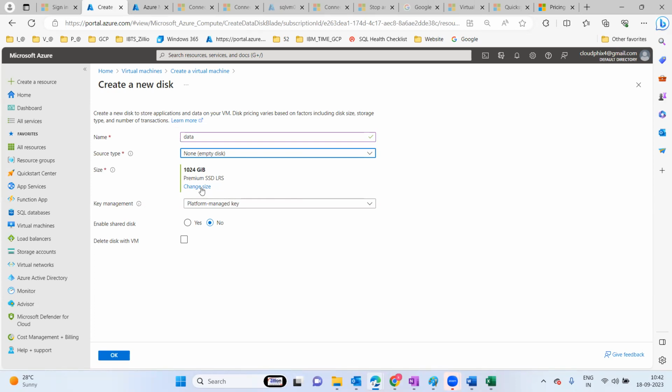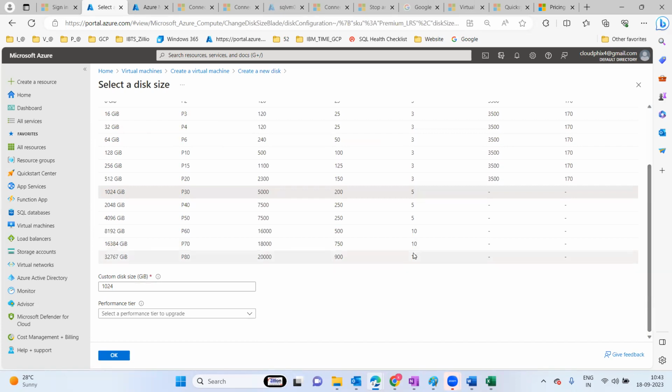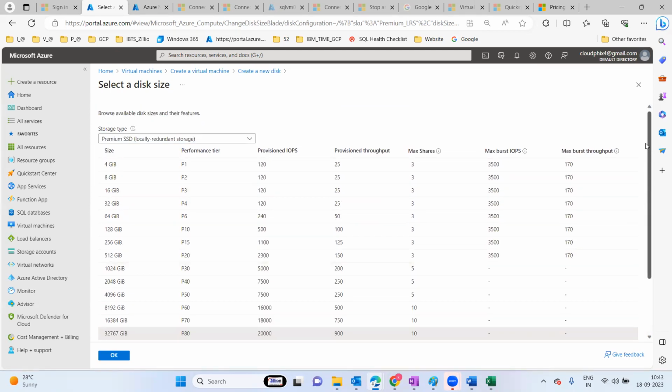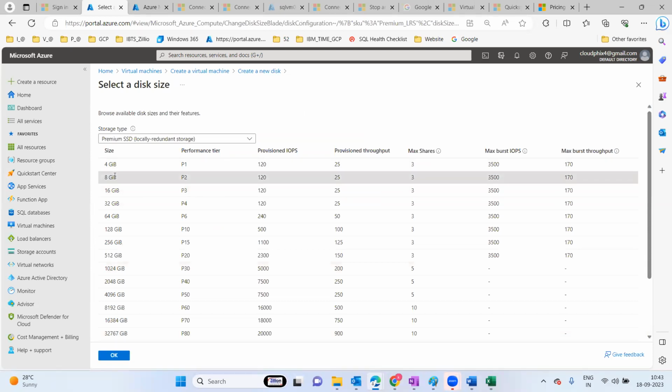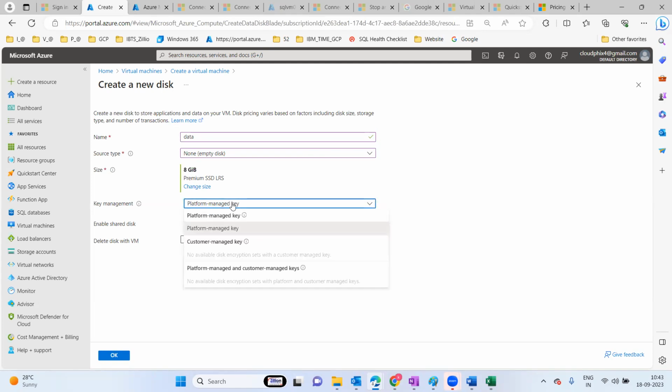Here is the option: 1 TB of disk you can use with LRS. Mostly it is going to accommodate up to 4 TB of disk. For practice purposes, I am not going to do anything special here. I will just adopt the 8 GB disk over here. Here there is a customer managed key and a platform managed key of the service provider. Normally we'll go for the customer managed key or the platform managed key of the service provider. So just click OK.